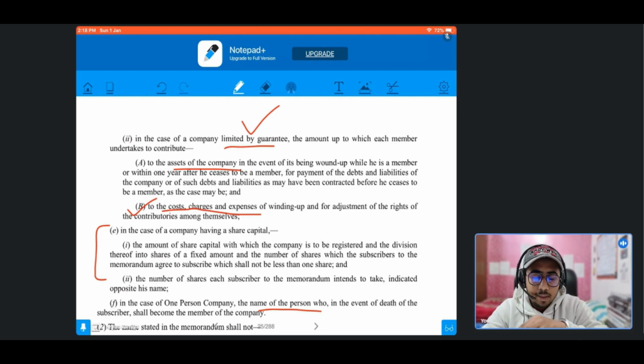So this was the liability clause, in which we have to first see whether the liability is limited or whether the liability is unlimited. Then if the liability is limited, then we will check whether the liability is limited by shares or whether the liability is limited by guarantee.